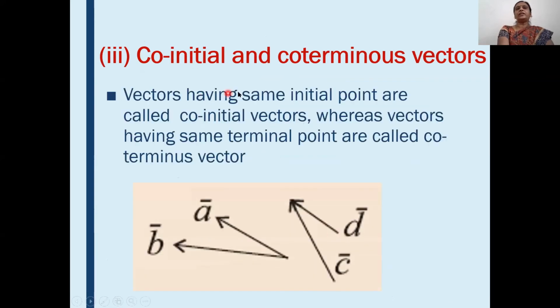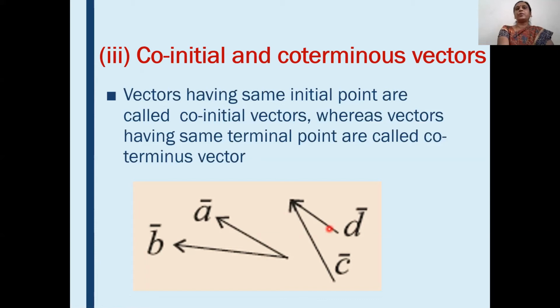Okay. Then we will see what is meant by co-initial and co-terminus vectors. See here, vectors having same initial point are called co-initial. Means if initial points are same, then vectors are co-initial. See here, for vectors a bar and b bar, their initial point is same. Therefore, a bar and b bar are called co-initial vectors. Whereas those having same terminal point are called co-terminus vectors. See here in the diagram, for vectors c bar and d bar, their terminal point is same. Therefore, these vectors c bar and d bar are called co-terminus vectors.